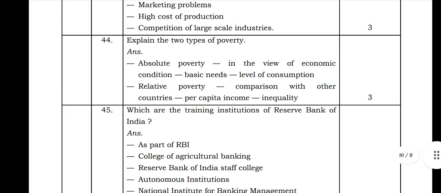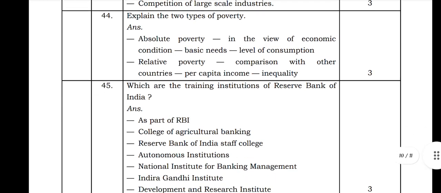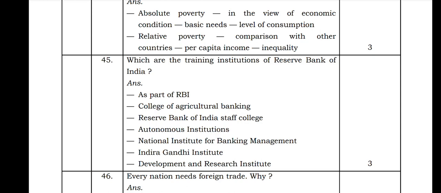Next, explain the types of poverty. Absolute poverty, in which the view is of economic condition, basic needs, levels of consumption, and relative poverty, comparison with other countries, per capita income inequality.